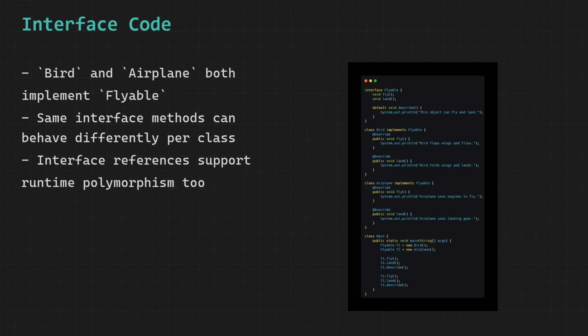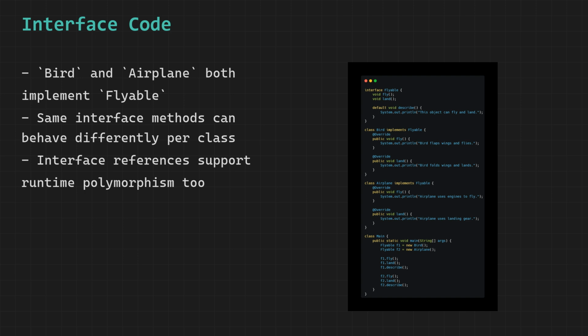Let us walk through this code step by step. We have one interface and two classes. Flyable is the interface, and bird and airplane are the classes that implement it. The flyable interface declares two abstract methods, fly and land, with no bodies. Any class that implements flyable must provide its own body for both of these methods.